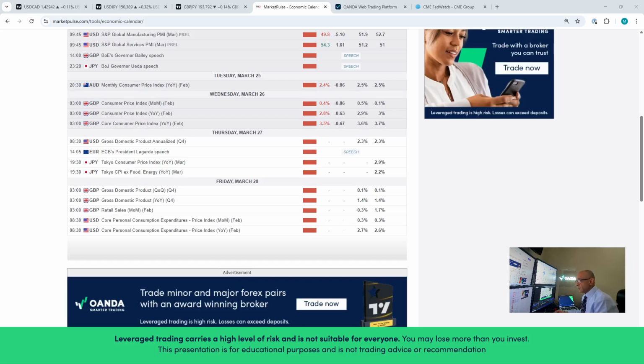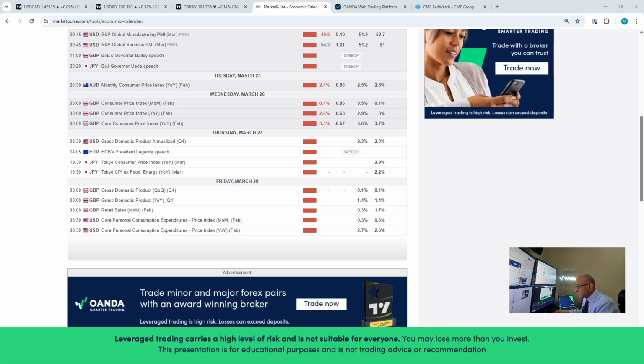Earlier today, we had the UK Consumer Price Index, the UK CPI, which came lower than expectation. The CPI year over year came at 2.8% compared to 3% prior and 2.9% forecast. The UK Core CPI also showed a drop from 3.7% to 3.5%.